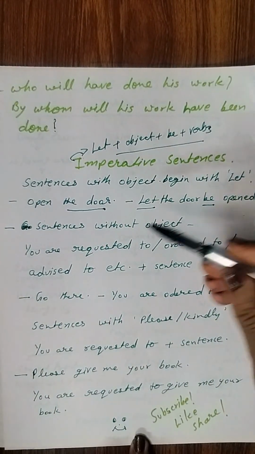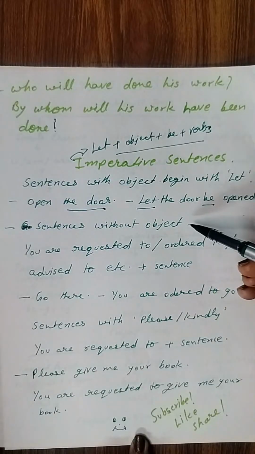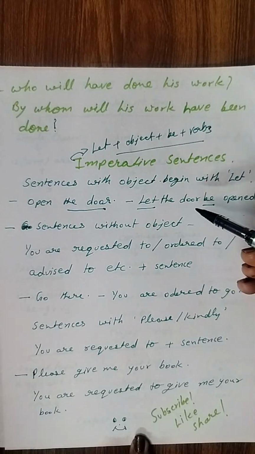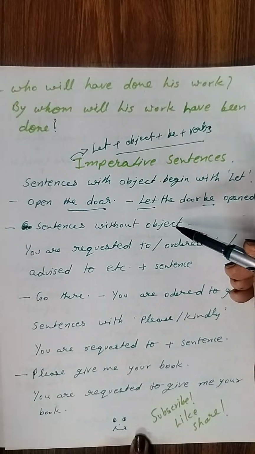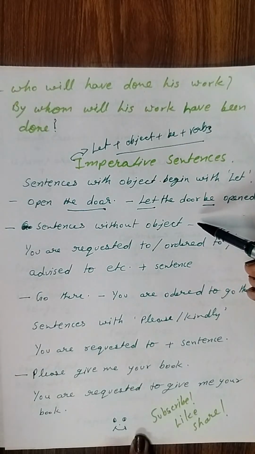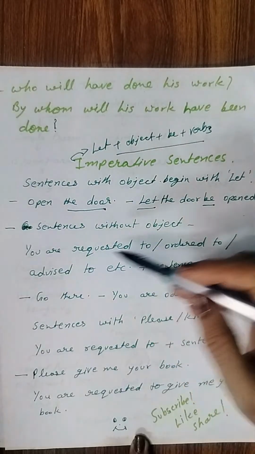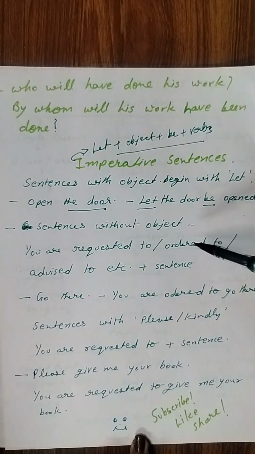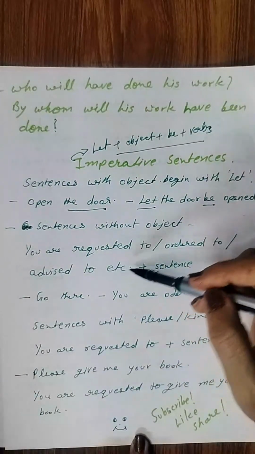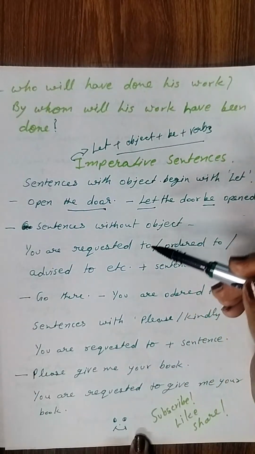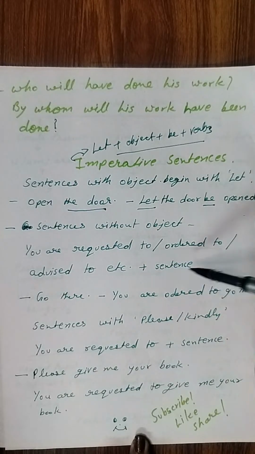And then sentences without object. If object is not given there, then also you are supposed to change it into passive voice. What will be the structure? The structure is you are requested to, or ordered to, or advised to, etc., as per the sense of the given question sentence, plus rest of the sentence.